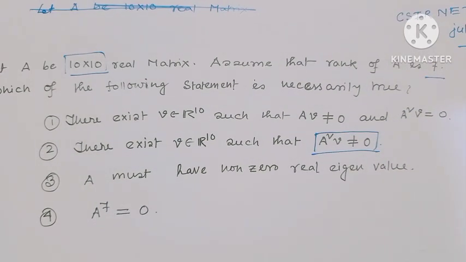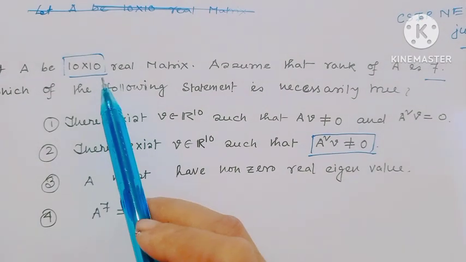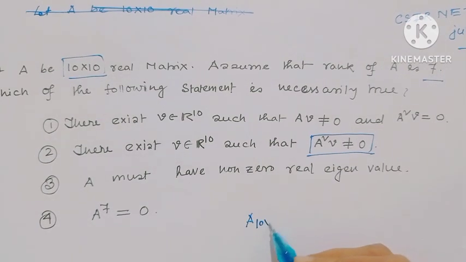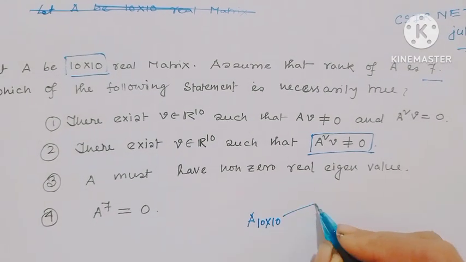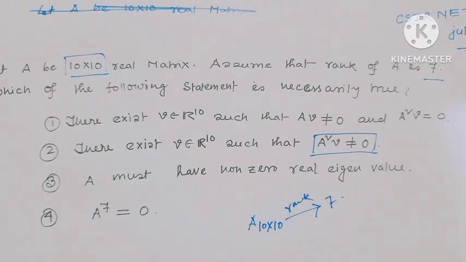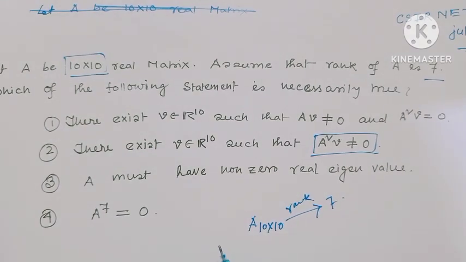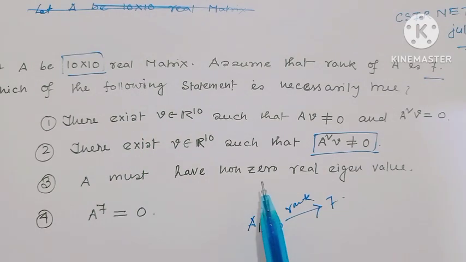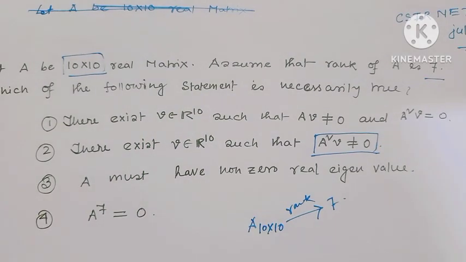Very interesting. At first I will tell you, just try on your own. Here given A is a 10 cross 10 matrix with rank 7. Here notice first, A must have a non-zero real eigenvalue.